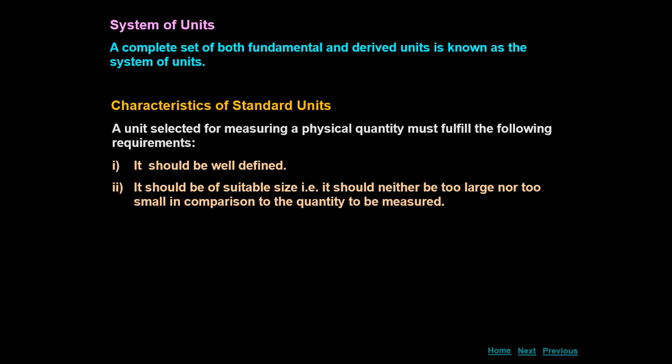It is not too small, it is visible. 1 meter we can easily see, and it is not too large. Next, it should be reproducible at all places. If you have defined 1 meter here in India, you can reproduce the same 1 meter wherever you are.